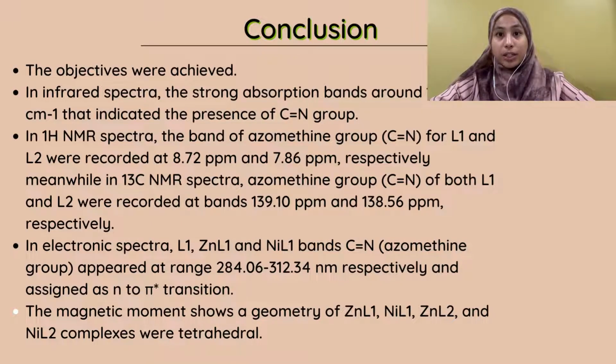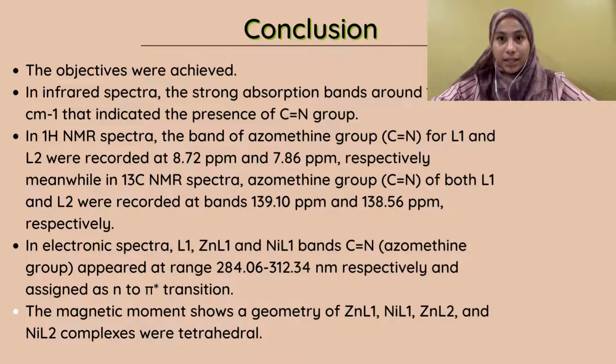To conclude, the objectives, which were to synthesize and characterize two bidentate Schiff base ligands and their complexes, were achieved. In infrared spectra, the strong absorption bands around 1608 to 1630 indicated the presence of the C=N group. In the H NMR spectra, the bands of the azomethine group of L1 and L2 were recorded at 8.72 ppm and 7.86 ppm respectively. Meanwhile, in the C NMR spectra, the azomethine group of ligand 1 and ligand 2 was recorded at 139.1 ppm and